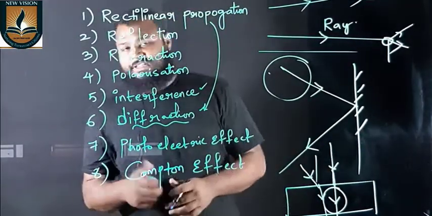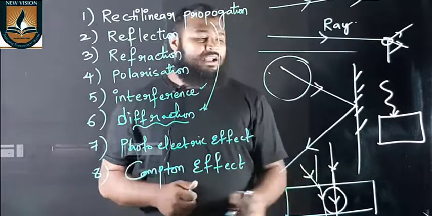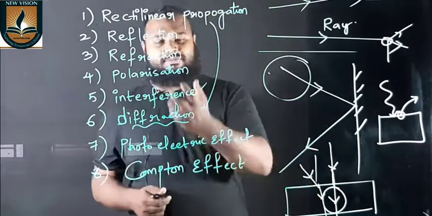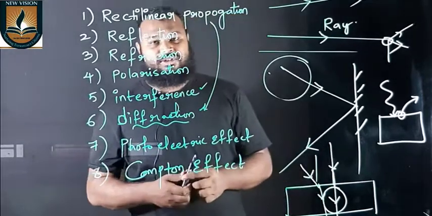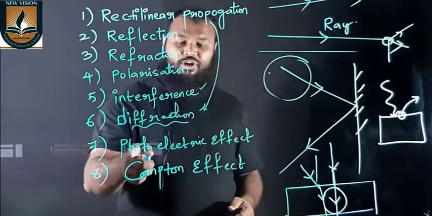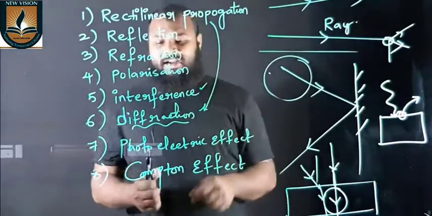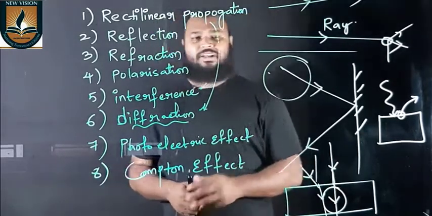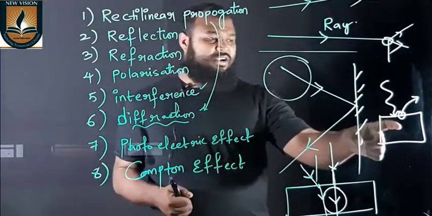Now the photoelectric effect is very simple. You take a metal, and when light is incident on the metal, the electrons on the surface of the metal are ejected out, because the electrons on the surface absorb energy from the light. We know light is a form of energy and light consists of photons. So that's why you have this photoelectric effect. So the photoelectric effect says that photons, which is nothing but light particles, when incident on a metal surface, not all metals, only a few like magnesium, calcium, platinum, etc. And which light?